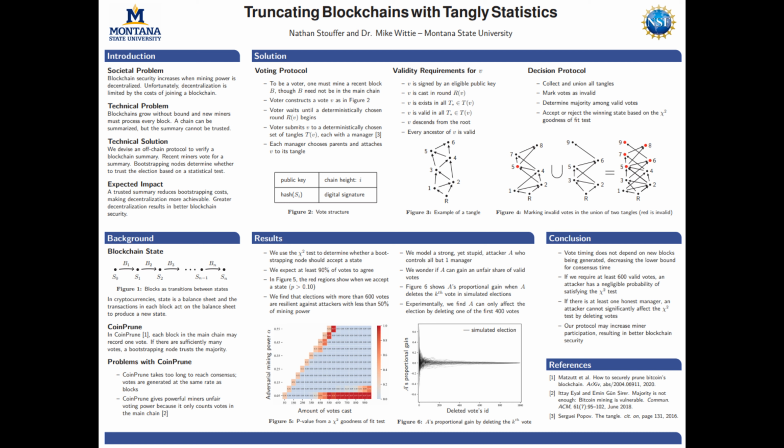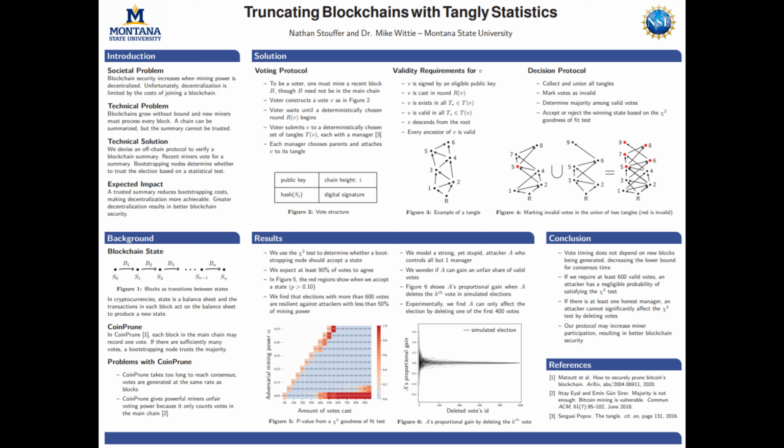The voter then waits until their round begins, and at that time they submit their vote to a deterministically chosen set of data structures called tangles. An example of a tangle is shown in Figure 3. A tangle is just a directed graph where nodes are added by choosing parents and drawing edges from the parents to the new node. The two most recent nodes should be chosen as parents. For example, in Figure 3, we added node 6 by selecting nodes 4 and 5 as parents and drawing edges from each of them that terminate at node 6.